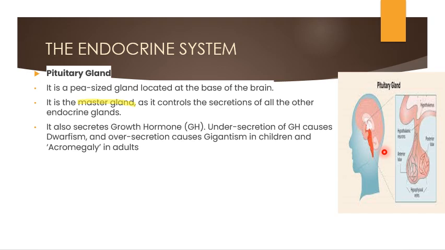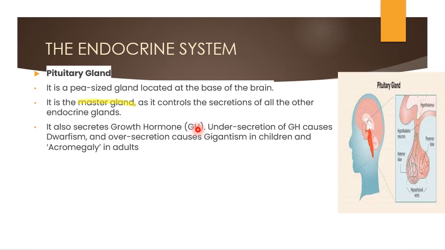The hormones produced by the pituitary gland include many hormones, that is ACTH. You're going to study in detail when you go to higher class. Adrenocorticotropic hormone, that is ACTH, and also follicle stimulating hormone, that is FSH, thyroid stimulating hormone TSH, growth hormone, you can see it also secretes growth hormone GH, and also luteinizing hormone LH, and also prolactin. These are the important hormones which are produced by this pituitary gland.